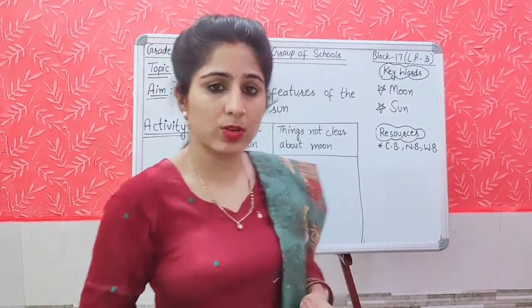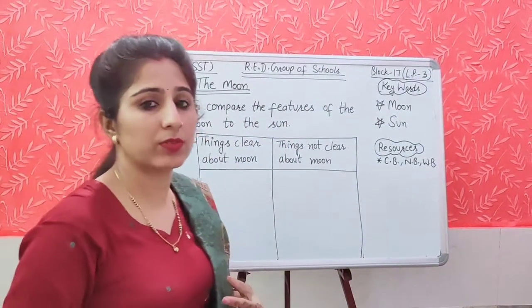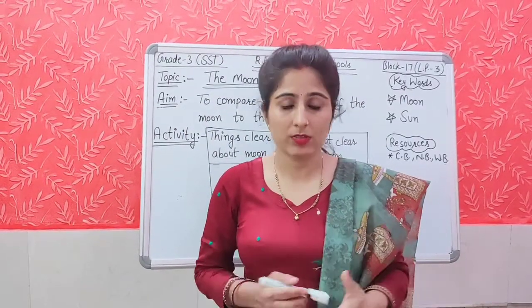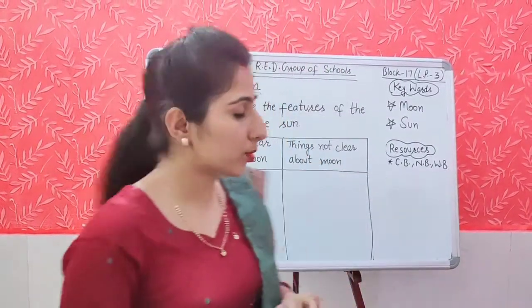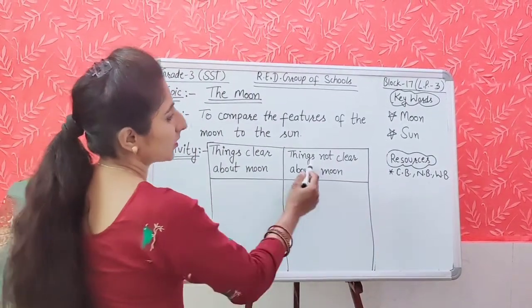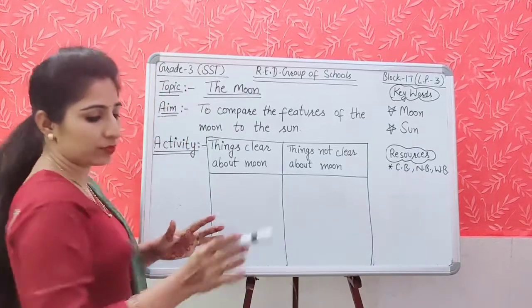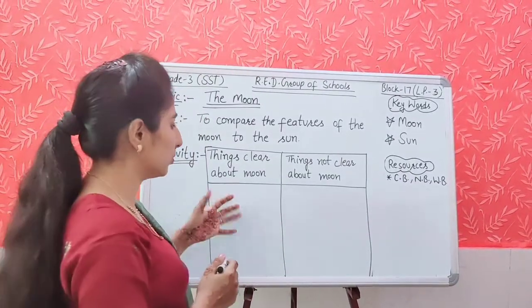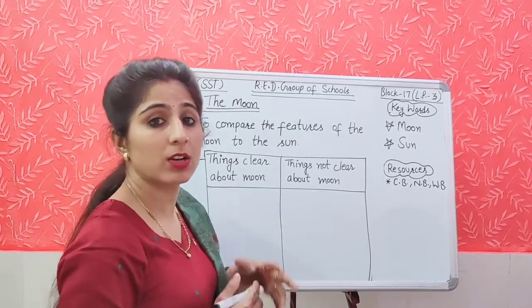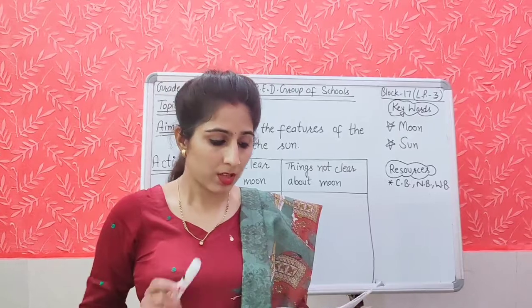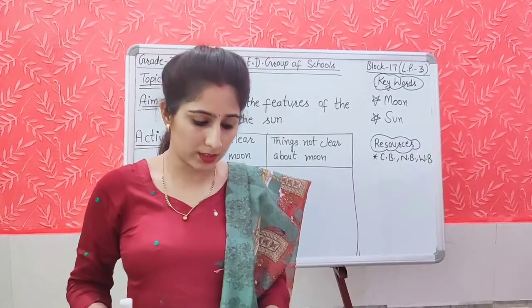Now let's start our today's activity. In activity, what will we do? We will read page number 4, where it is given about the moon. In your notebook you will make a table like this: things clear about the moon, things not clear about the moon. After reading, you will write the things which are clear to you about the moon here, and things which are not clear to you about the moon on this page. Now open page number 4 of your content book.